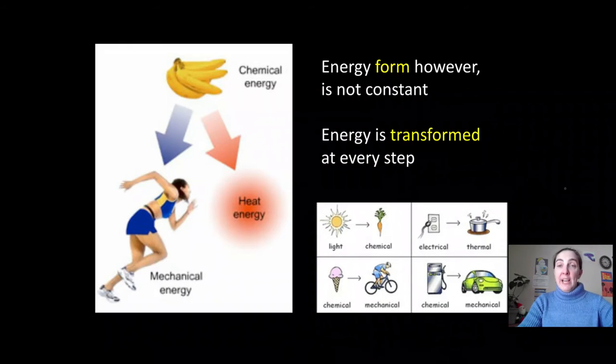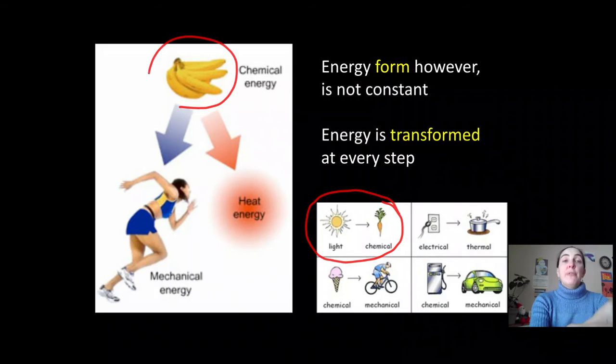And we'll be talking a lot in this unit about those energy transformations. You can see several examples down there at the bottom. We'll talk about the energy transformation from sunlight into chemical energy stored in plants. That's the process of photosynthesis. And when we break down our food in the process of cellular respiration, some of that turns into heat that we use to keep our bodies warm and is also lost to the environment.